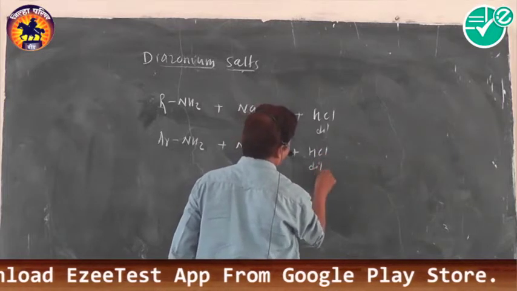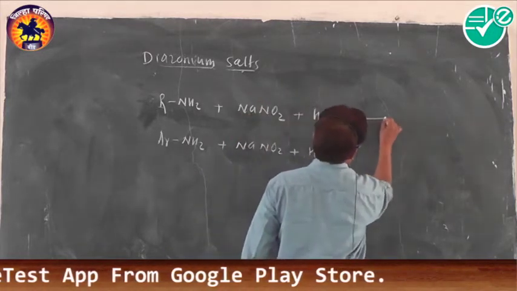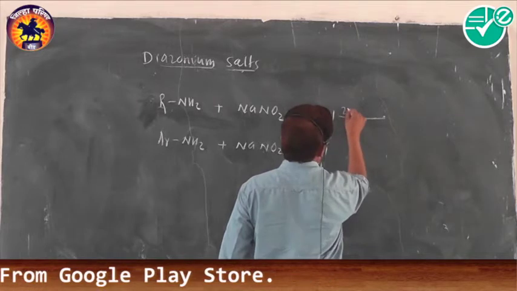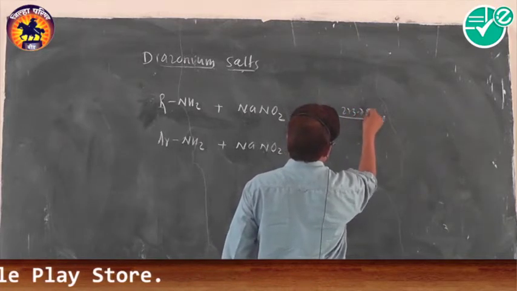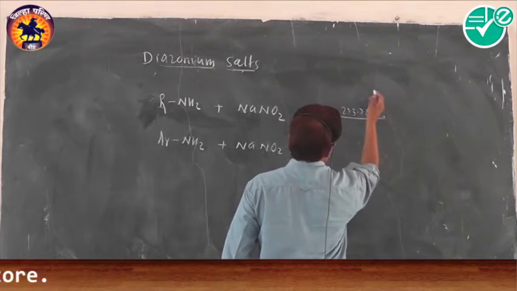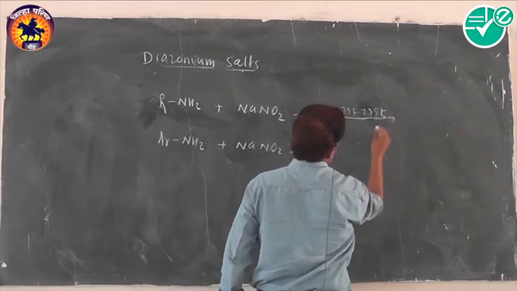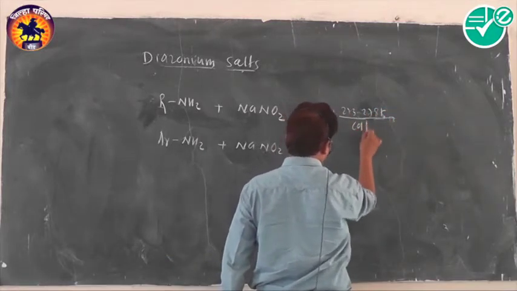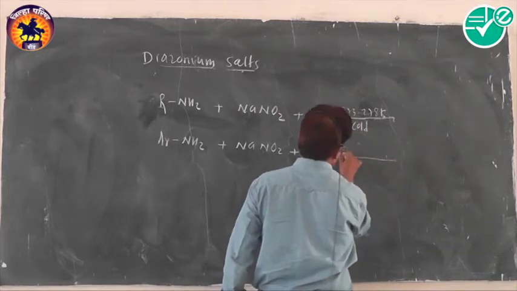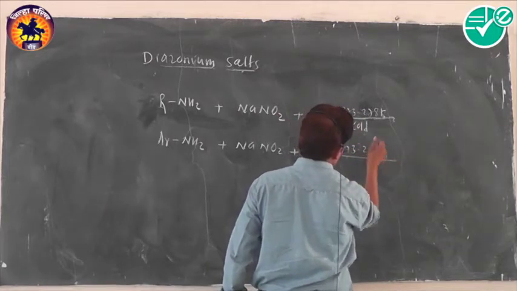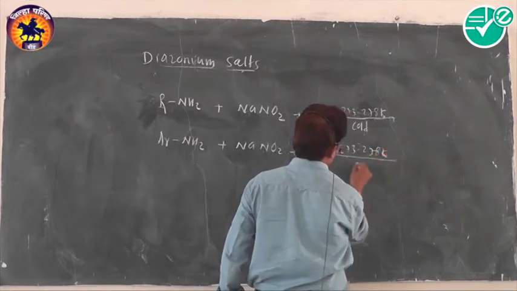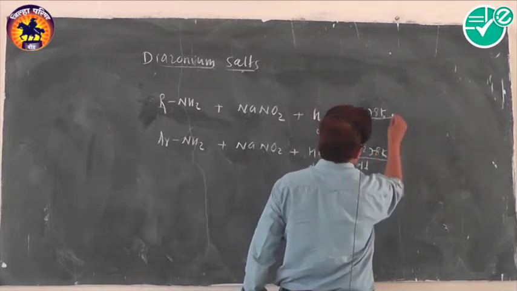At what condition? Cold condition, that is 273 to 278 Kelvin, generally 278 Kelvin.